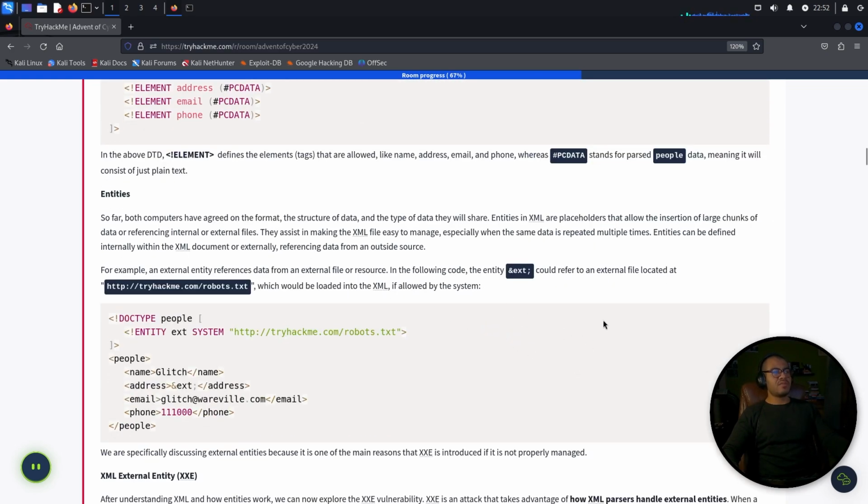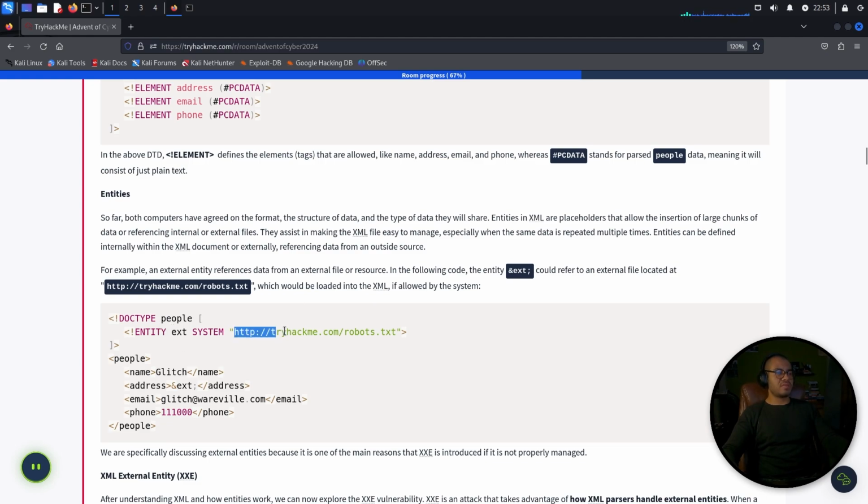Okay, entities. So far, both computers have agreed on the format, the structure of data, and the type of data they will share. Entities in XML are placeholders that allow the insertion of large chunks of data or referencing internal or external files. They assist in making the XML file easy to manage, especially when the same data is repeated multiple times. Entities can be defined internally within the XML document or externally, referencing data from an outside source. For example, an external entity references data from an external file or resource. In the following code, the entity &x; could refer to an external file located at tryhackme.com/robots.txt, which would be loaded into the XML if allowed by the system.